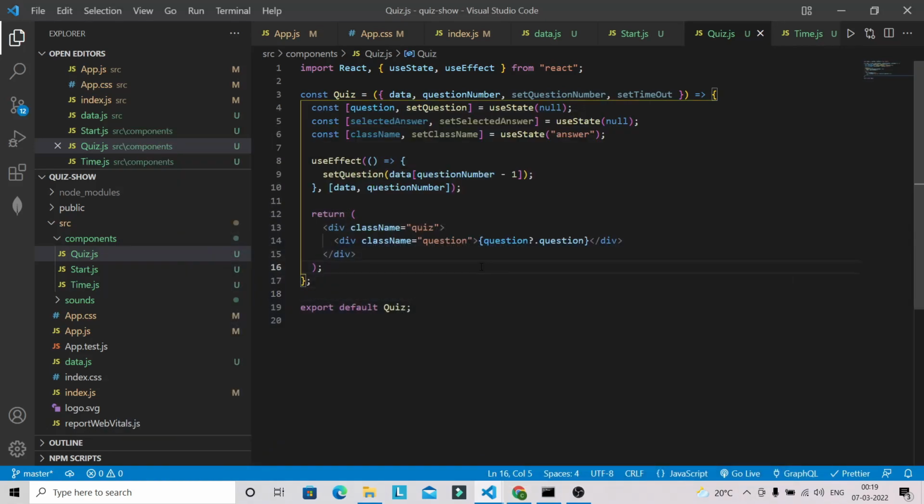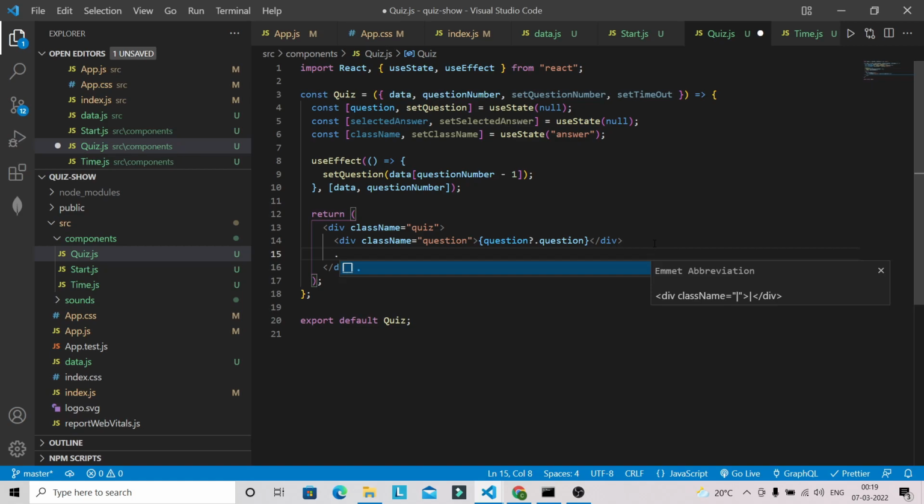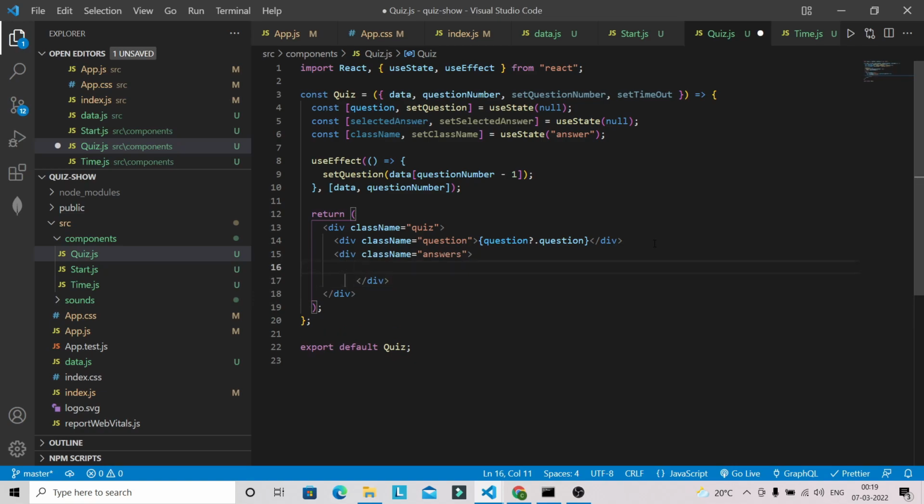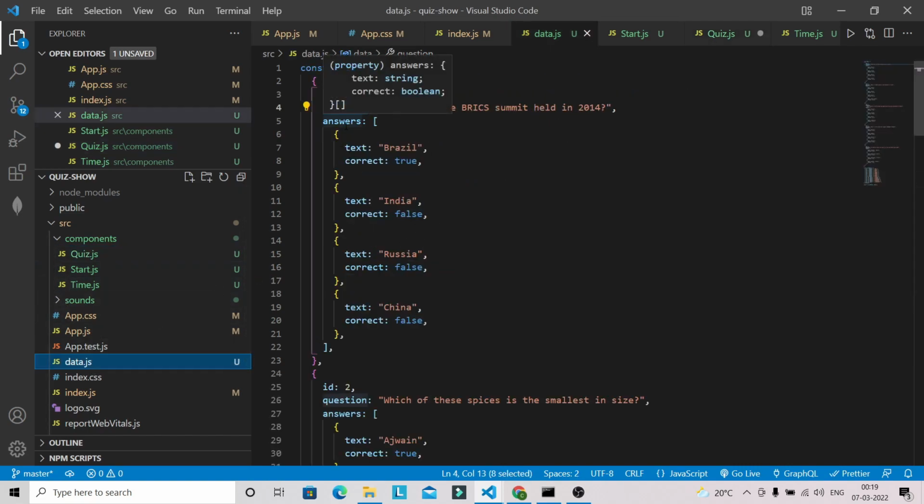Now after that, I'm going to have one div with the class name answers, and it will be like question dot answers. You can see that in the data.js file the answers are inside an array of objects, so we have to use map.